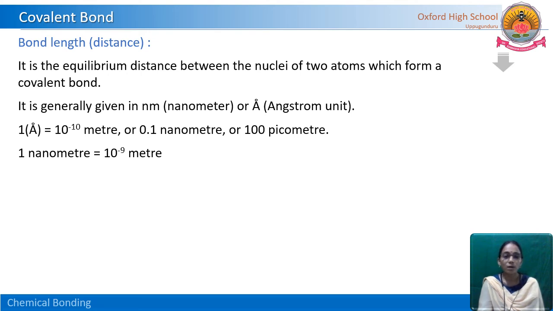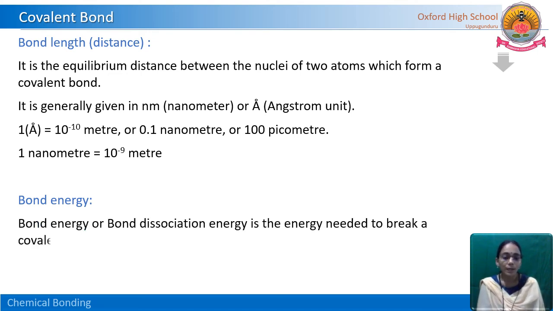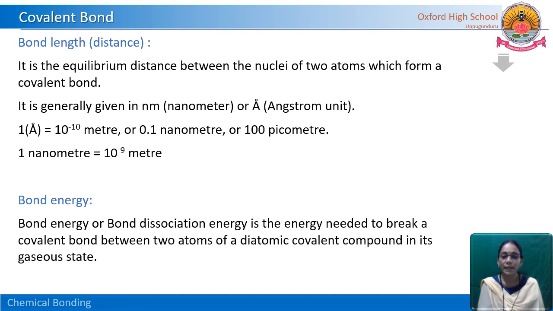One more we need to learn is bond energy. Now we have learned how molecules are formed by making bonds between atoms. But what is bond energy? For dissociating or breaking that covalent bond, how much energy is required? Bond energy, or bond dissociation energy, is the energy needed to break a covalent bond between two atoms of a diatomic covalent compound.